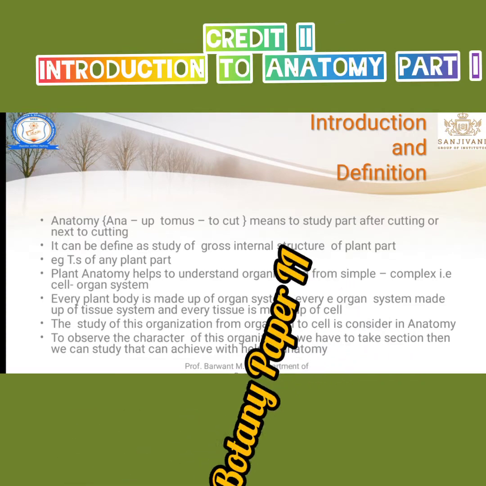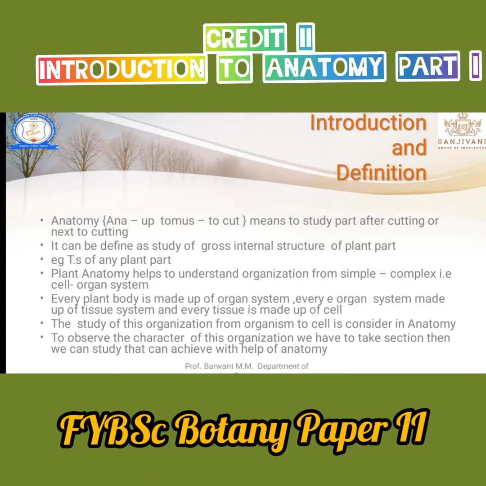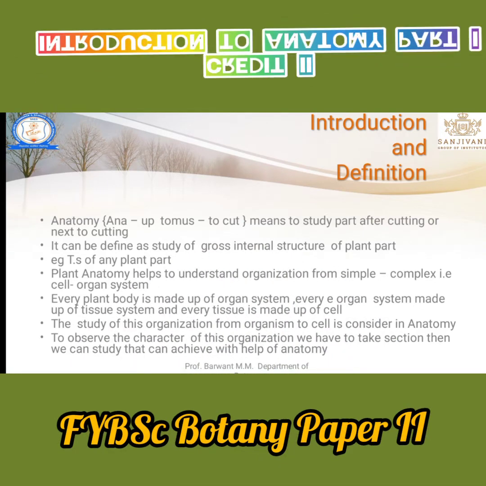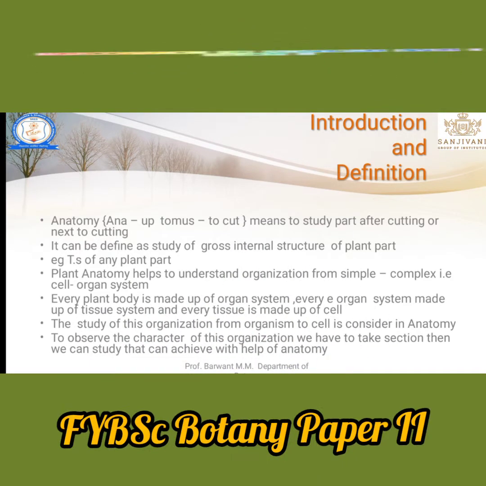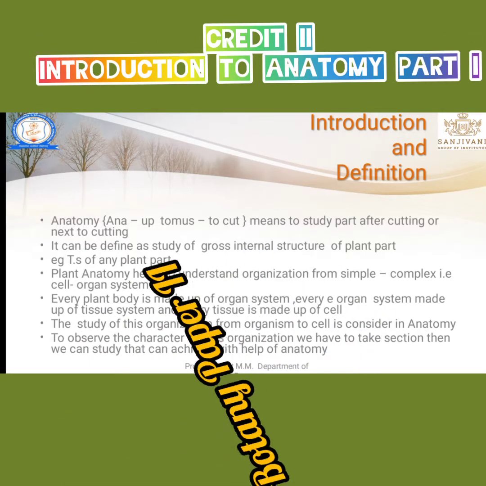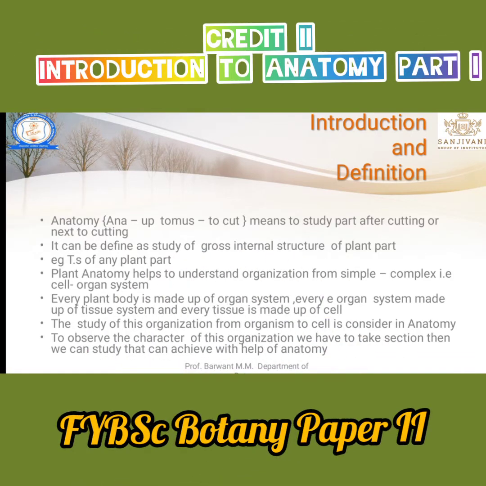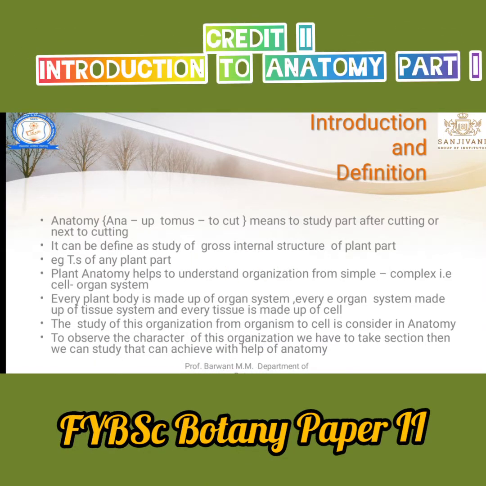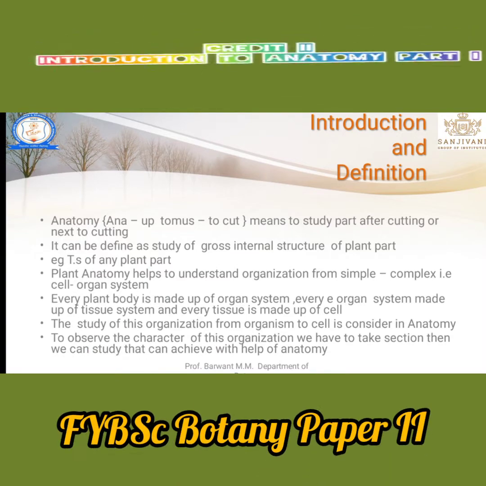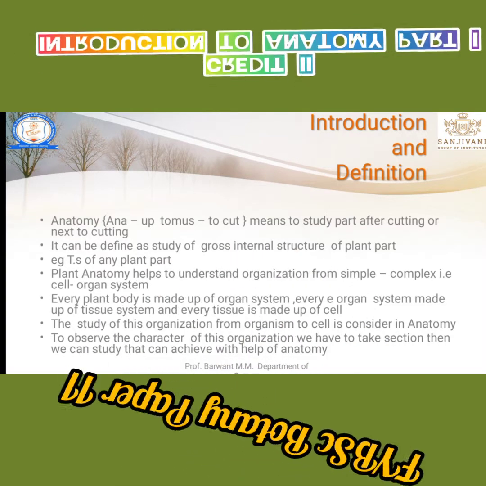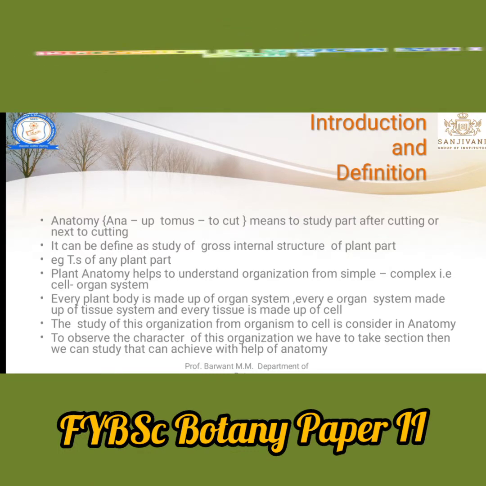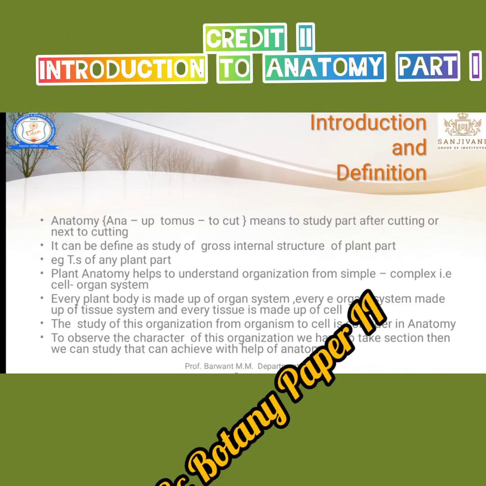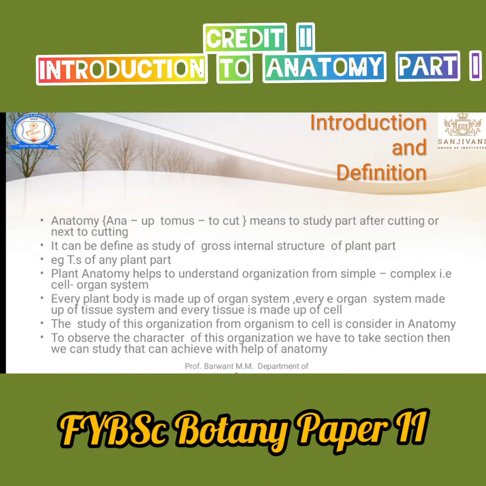Every plant body is made up of organs. Every organ is made up of different tissues, and every tissue is made up of cells. That is the entire structure of a living system. The cell is the basic and functional unit of life. Tissue is a group of cells, similar as well as dissimilar.